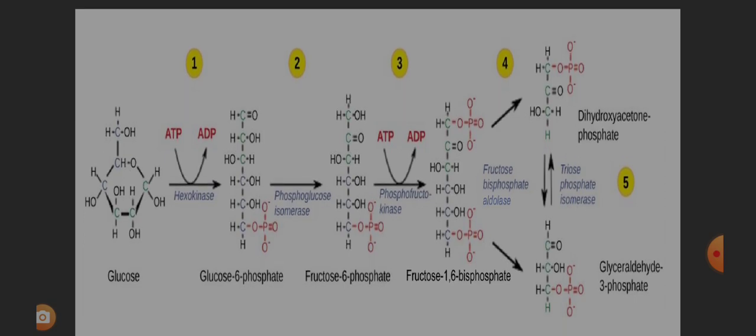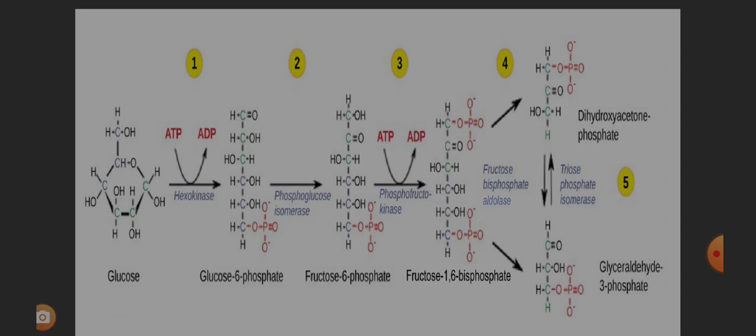In the first step, the glucose gets converted into glucose 6-phosphate. The phosphate group is donated by ATP so that it gets converted into ADP, and this reaction is catalyzed by the enzyme hexokinase. Glucose 6-phosphate in the second step gets isomerized to fructose 6-phosphate in the presence of the enzyme phosphoglucose isomerase. In the third step, fructose 6-phosphate gets converted into fructose 1,6 bisphosphate with the help of the enzyme phosphofructokinase. During this process, one ATP molecule gets converted into ADP.